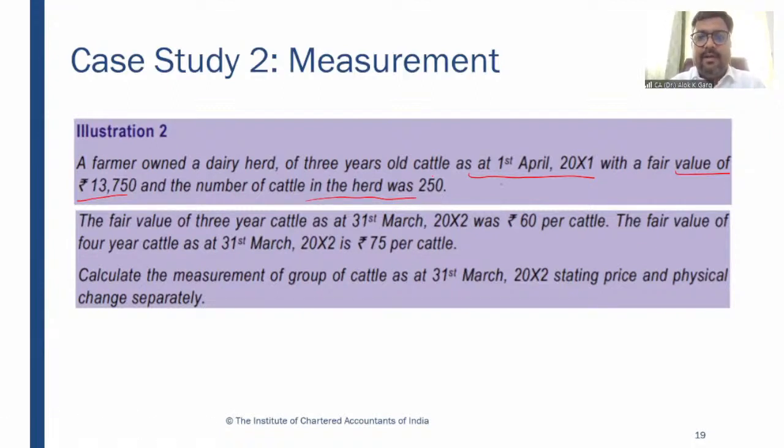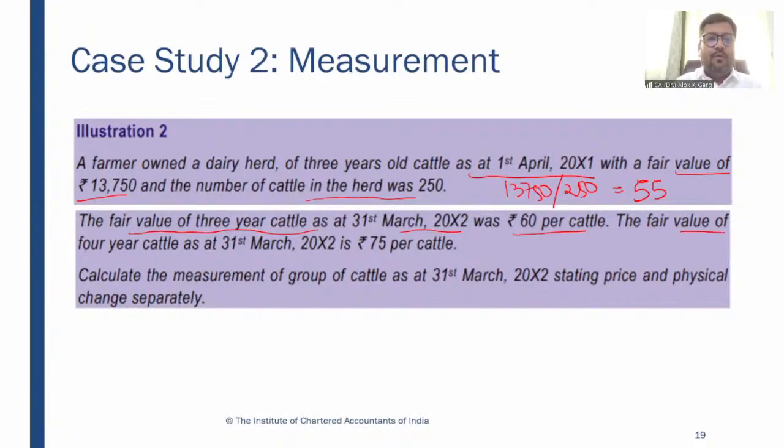So if I divide 13,750 by 250, what is the number? It comes out at around 55 rupees per cattle, right? And after 1 year, the fair value of 3-year cattle as on 31st March 2002 was 60 per cattle.